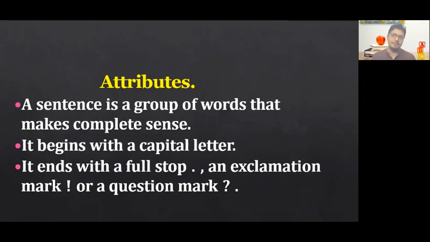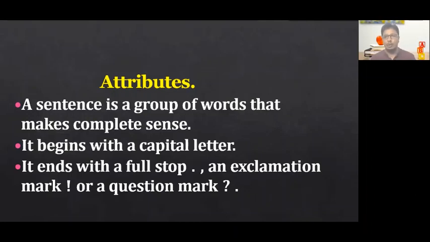In the first sentence we have seen, "John works hard." It's a normal statement, so we have kept a full stop there. Similarly, "What are you doing?" If I ask a question, that will have a question mark. Similarly, in the previous slide we saw "What a lovely rose." We are giving some exclamation or a sudden feeling of admiration by looking at the flower.